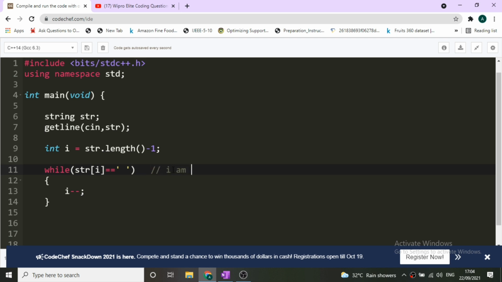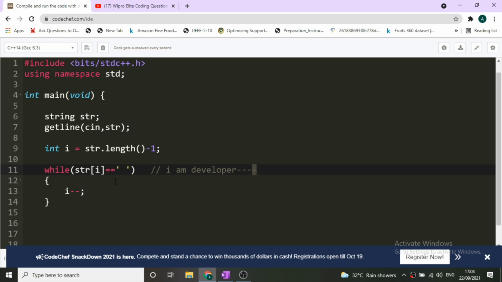So let's just see, this is our string, "I am developer", plus there are some spaces, which I am denoting by dash. You can see that after "developer" there are 4 spaces. Now at the beginning, this i was pointing to the last index of the string. This is the entire string, and this i is pointing to the last index, that is this part.